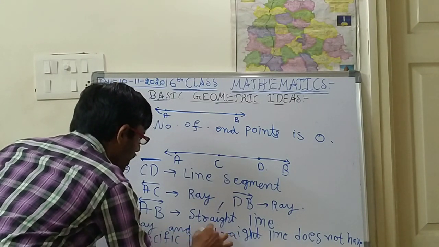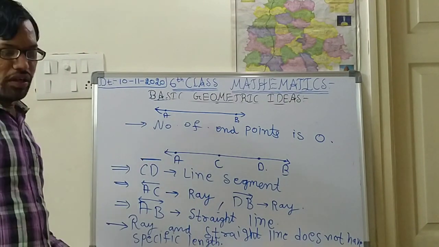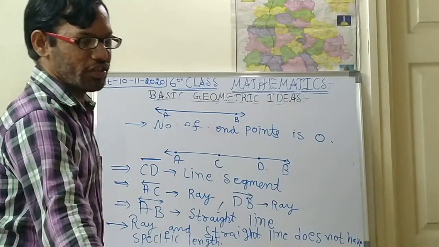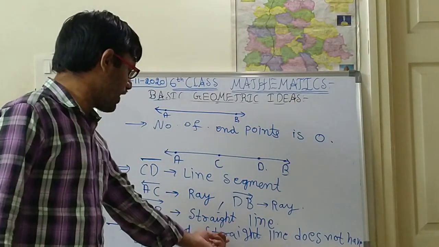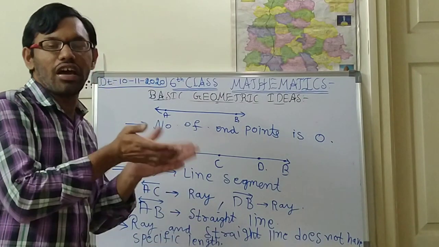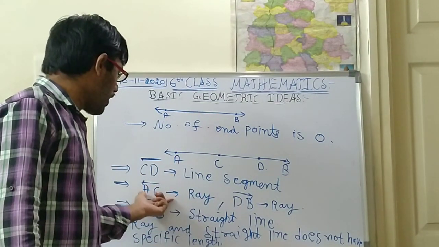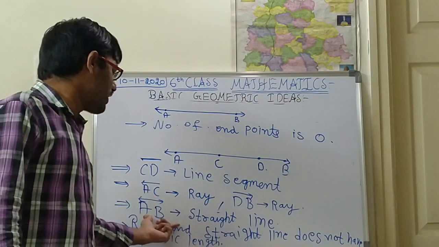Please write down this last point. With this the concept of this introduction is completed. Specific length means they don't have a particular length. That means we can't calculate the length of a ray or a straight line.